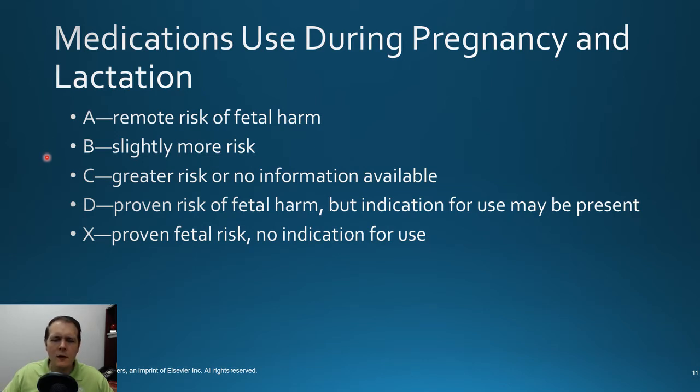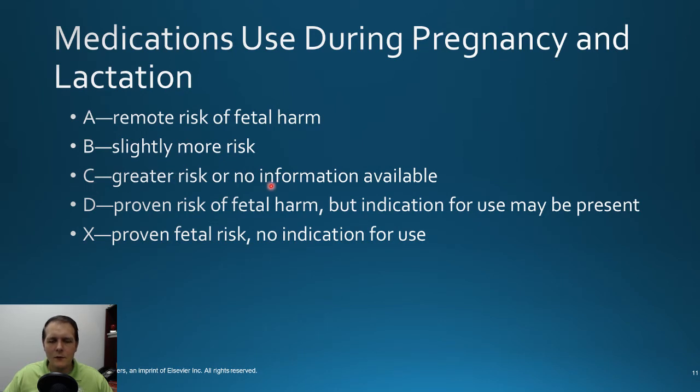Next up, you get to category C. Now, category C is kind of like, I'm sure some of you might have this either at home or maybe at your parents' home, that drawer where everything just gets shoved into, like old phones and random documents and things like that, kind of the junk drawer. Category C is kind of the junk drawer for drugs in terms of pregnancy.